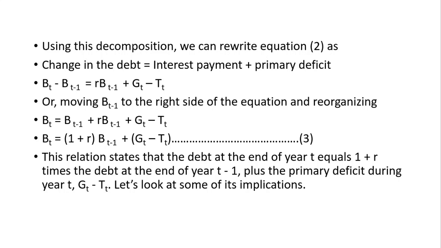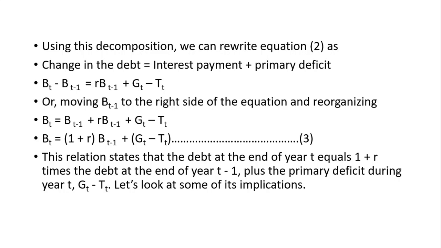So using this decomposition, we can rewrite equation 2 as: the change in debt is equal to the interest payment that has to be paid on the previous debt plus the primary deficit, this year's deficit that is created. So BT minus BT minus 1 is equal to RBT minus 1 plus GT minus TT. Now we make some adjustment in the equation.